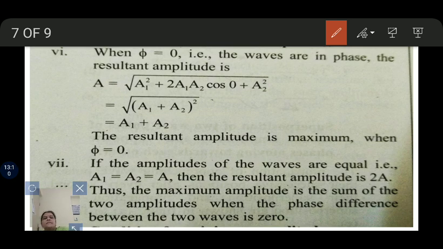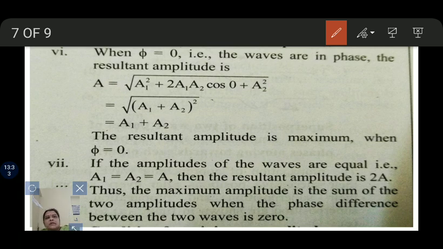If the amplitudes of the waves are equal, that is a1 = a2 = a, meaning both amplitudes are the same, then the resultant amplitude is 2a. Thus the maximum amplitude is the sum of the two amplitudes when the phase difference between the two waves is 0.